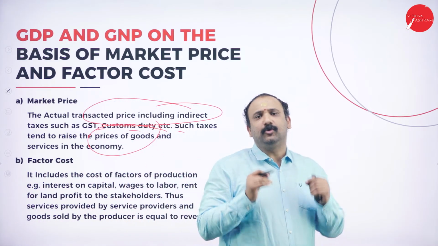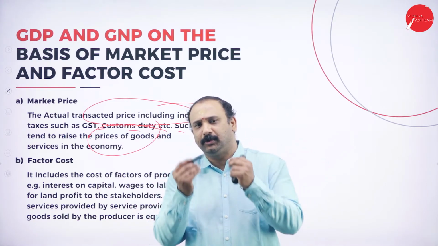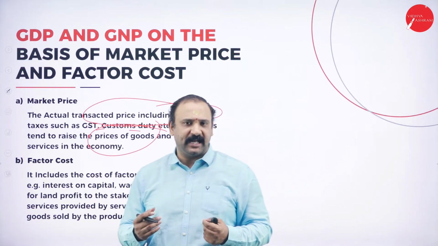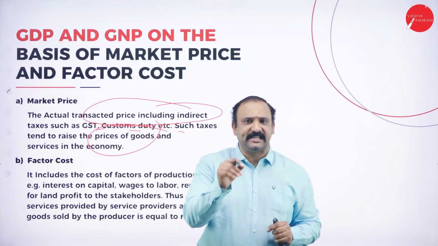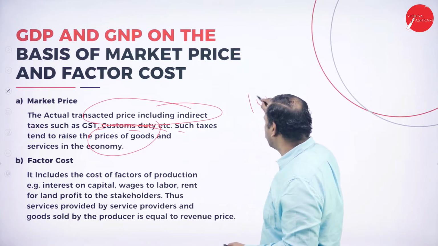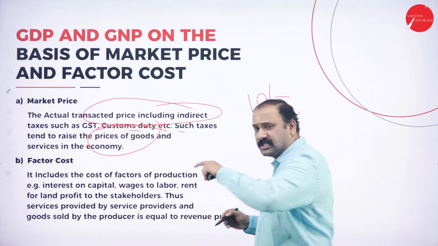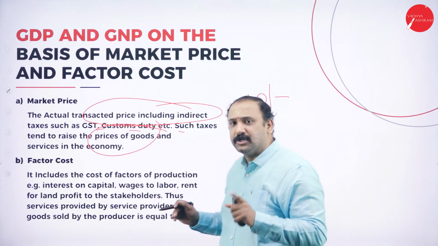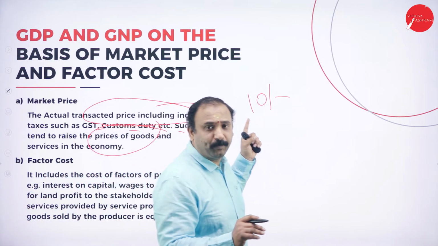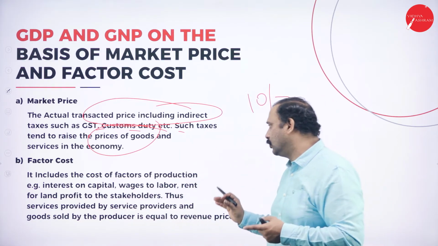Because when you go to the market, there is an actual price that is being given to you. So I want to buy this pen, or I want to buy a shirt, I want to buy a trouser, whatever it is, there is an actual price. They say that the cost of a pen is 10 rupees. For example, I'm going to buy a pen, the cost of the pen is 10 rupees. This is the actual transacted price, which includes taxes like the GST and other forms. So this is what I am paying, and I'm acquiring a pen at 10 rupees. This is the actual price, what you are exactly paying to get that particular good or service.